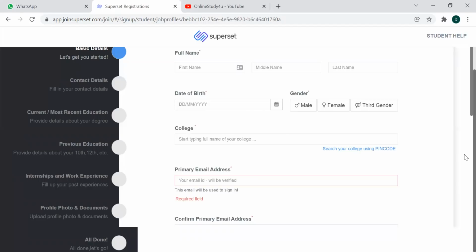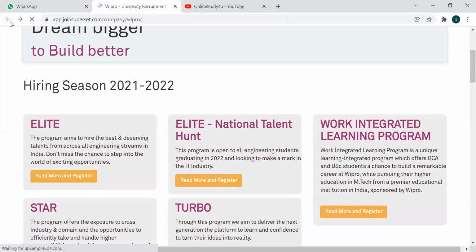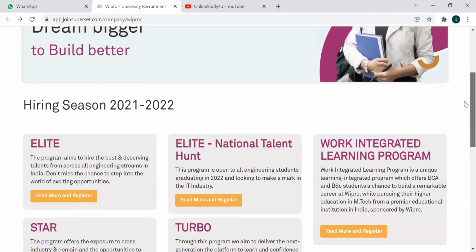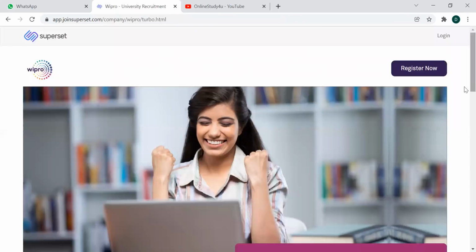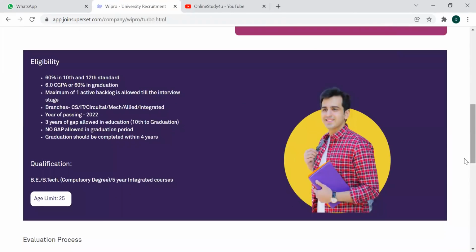Okay, so that's it. After that, apply to this particular role. This is about the openings available. You can see they have the Turbo and Star roles as well. So let's see what the criteria for that is. All the criteria are the same, but they have mentioned CS, IT, electrical, mech, and allied and integrated branches, and the percentage criteria are the same, and maximum active backlogs the same. Year of passing is 2022. So the Turbo role is for 2022 students, and there is no age gap limit and everything.